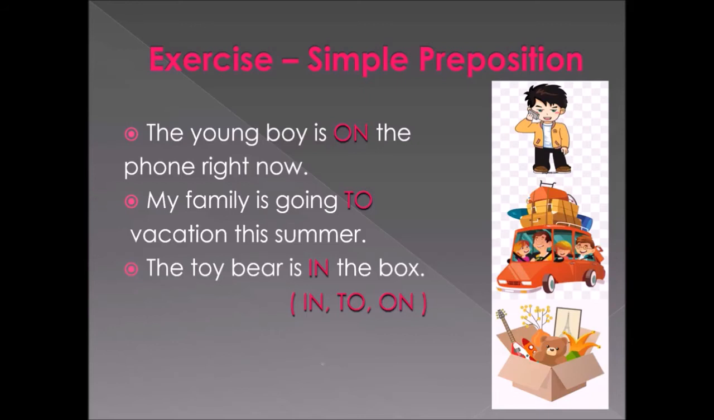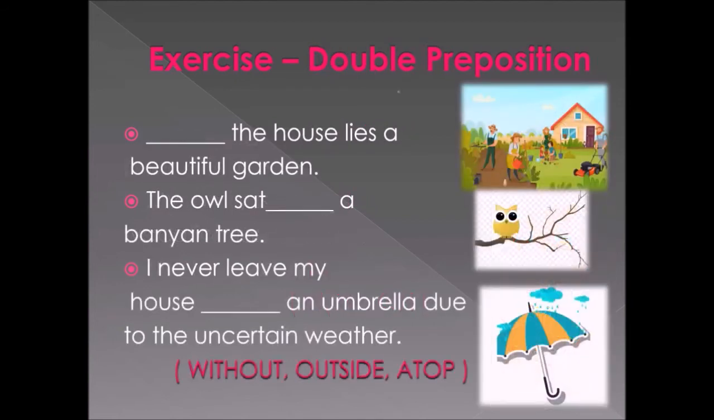So look at the next one. The toy bear is in the box. Where is the toy bear? The toy bear is in the box. So that's why we are using the word in. Good. Okay class, now we are going to revise double preposition.